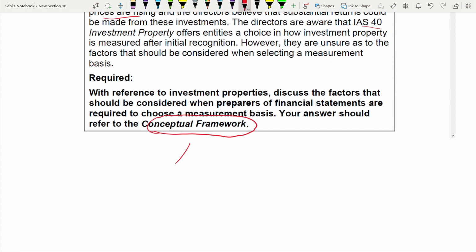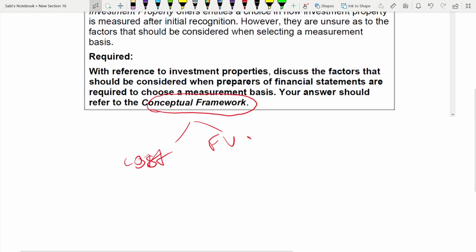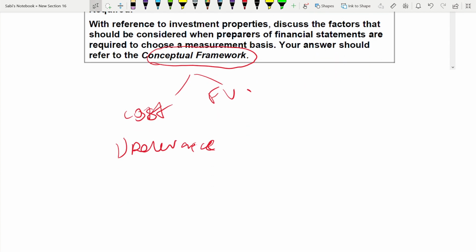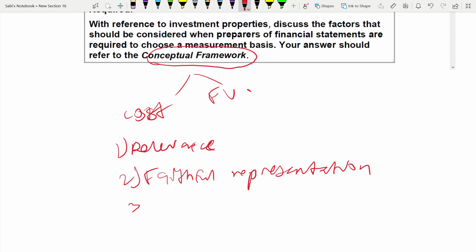One is cost, the other one is fair value. These are the two choices. Okay, now the three important things. Okay, I will give you the points. One is relevance. You have to make sure that your answer talks about these 3 points in your answer: relevance, faithful representation, and comparability.